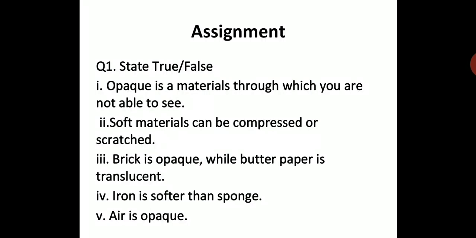Next, iron is softer than sponge. You have to just state true or false. Please write down the statement as well in your notebook, children. Fifth one, air is opaque. You have to state true or false here.